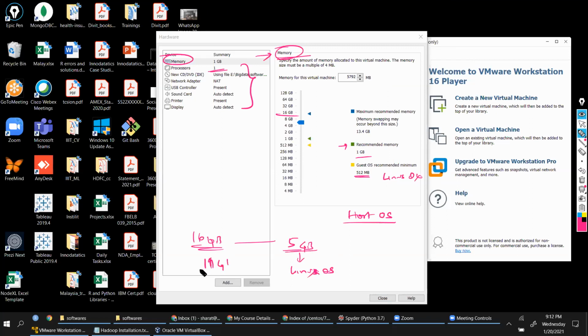So your Windows will only work with 11 GB storage. Now, you might ask what is the required storage capacity that you need to go with? Should I go with recommended? No. If you go with recommended, it will only work for Linux operating system. Remember, we have to install Hadoop and all that. If you have minimum 4 GB, then you will be able to work with Linux operating system. If you have anything less than 4 GB, you'll not be able to install Hadoop software and work on it, right? So make sure you're giving minimum 4 GB here.